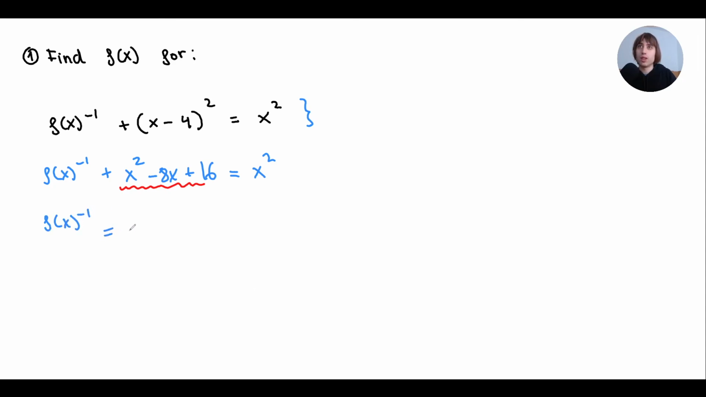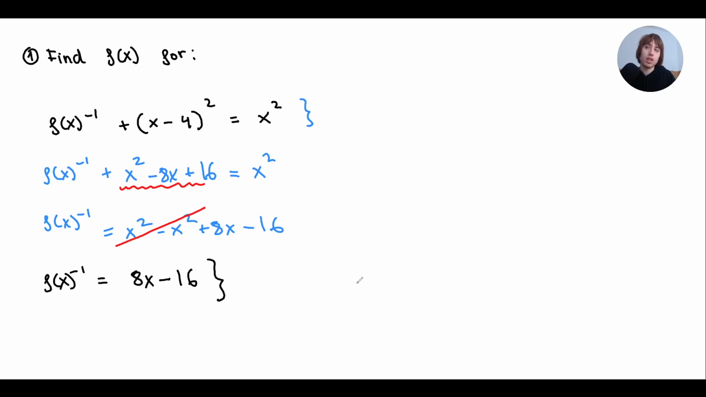So I have this x squared right here, and then minus x squared plus 8x minus 16. Nice. I'm very happy because these two cancel. And then I end up having that the inverse of f is 8x minus 16. Right, but I'm not looking for the inverse of f. I'm looking for f. So who's the inverse of the inverse of f? That's f, right? Remember we said that?